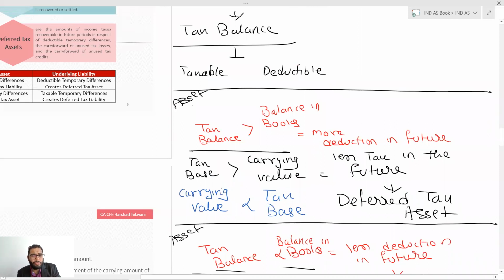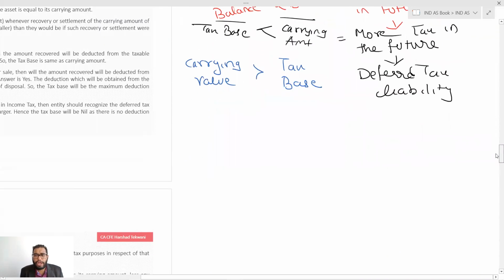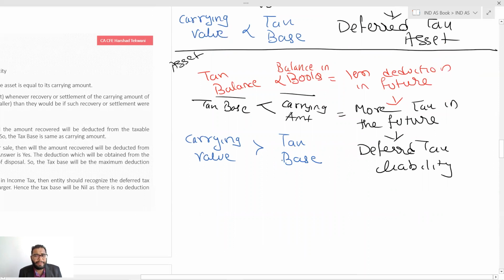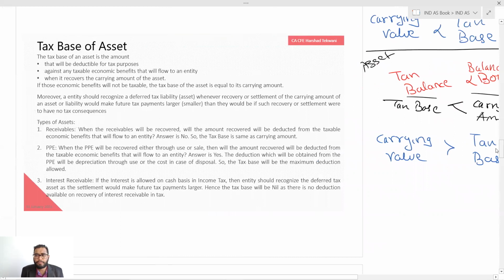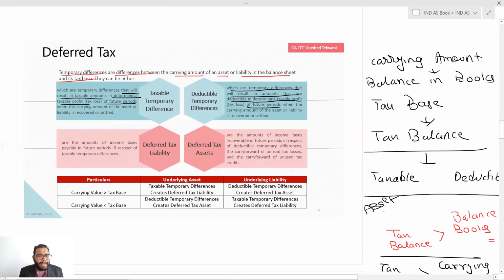Now, let's take this one first. If carrying value is more than tax base, it's a deferred tax liability for an asset. We derived it. Carrying value more than tax base means it's a deferred tax liability. The shortcut: carrying value more than tax base over here means taxable temporary difference, which creates the deferred tax liability.